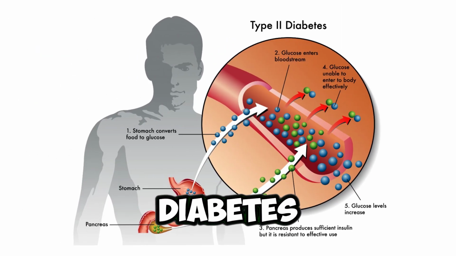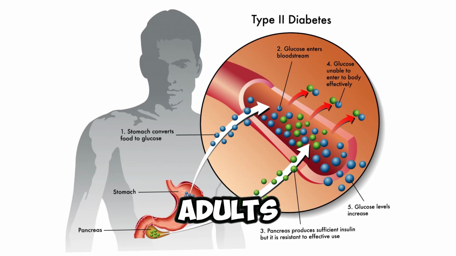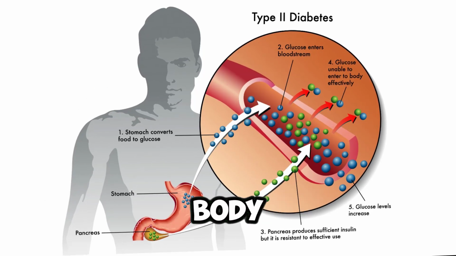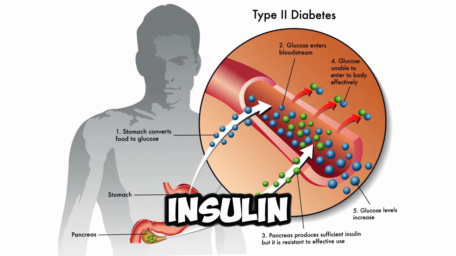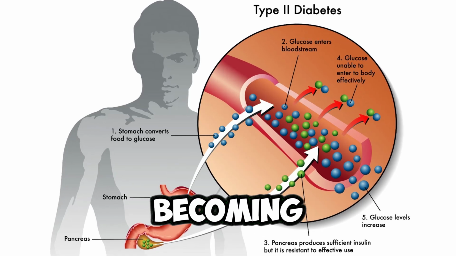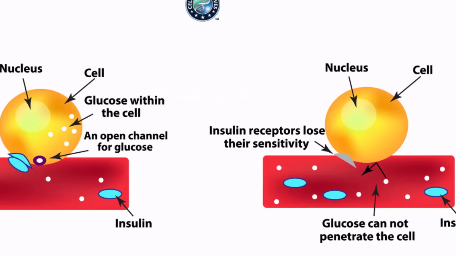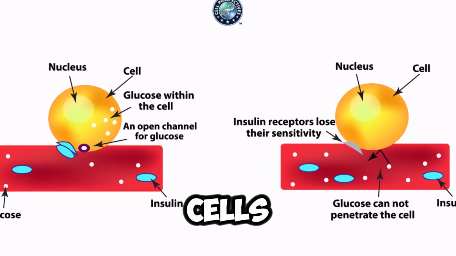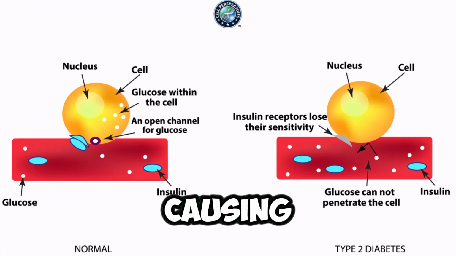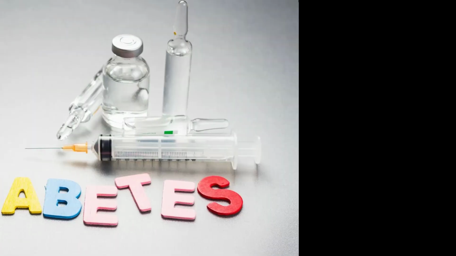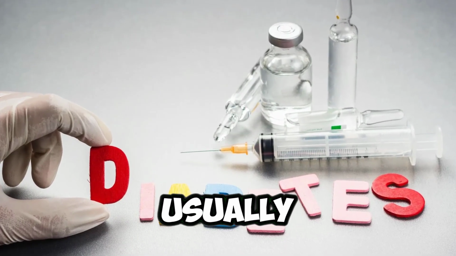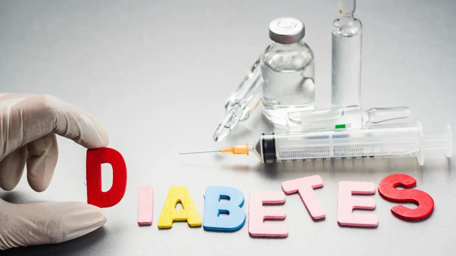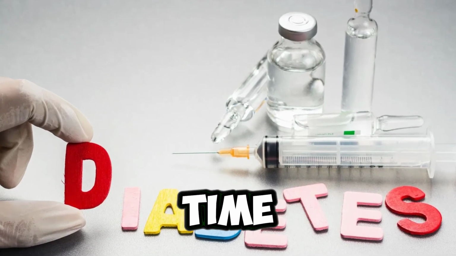Type 2 diabetes, on the other hand, is more common in adults and is associated with the body either not producing enough insulin or the cells becoming resistant to insulin. This means that glucose cannot enter the cells and remains in the bloodstream, causing high blood sugar levels. Type 2 diabetes usually develops gradually and can go unnoticed for a long time.